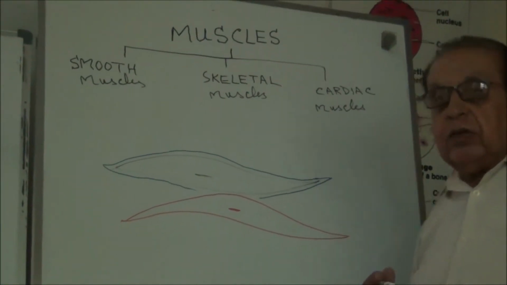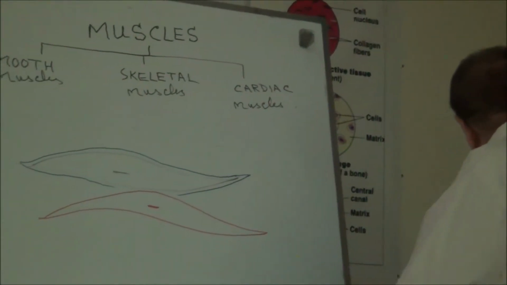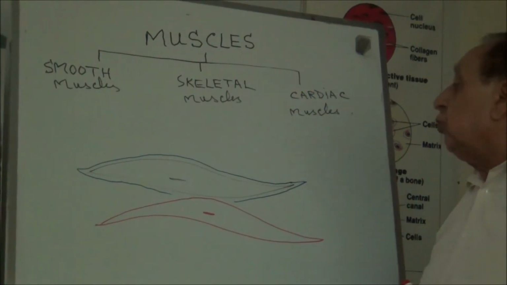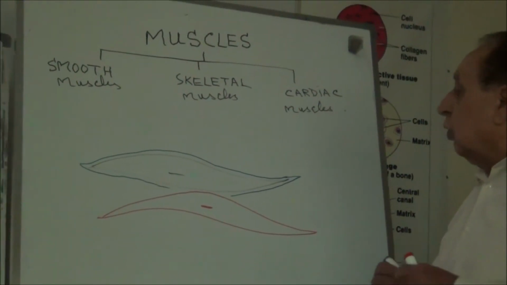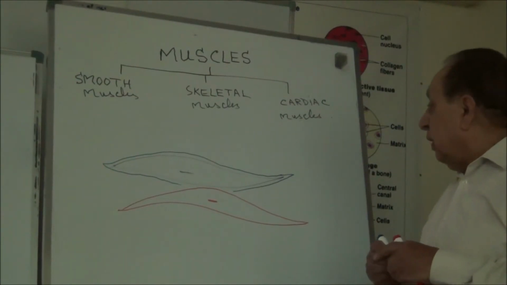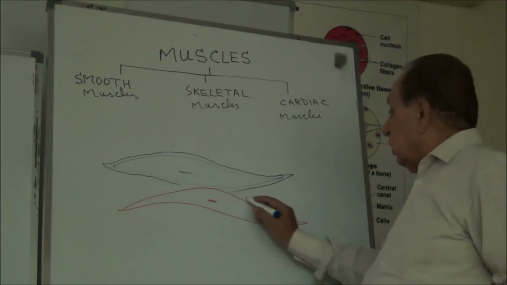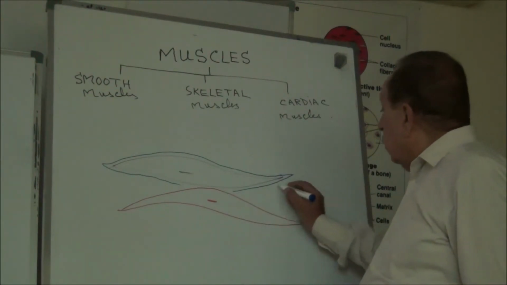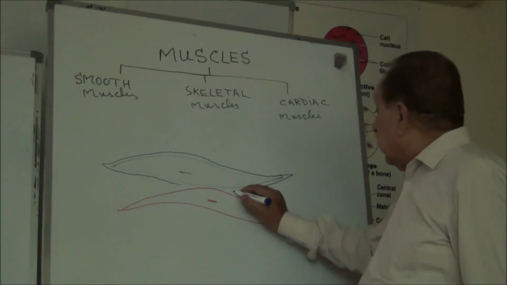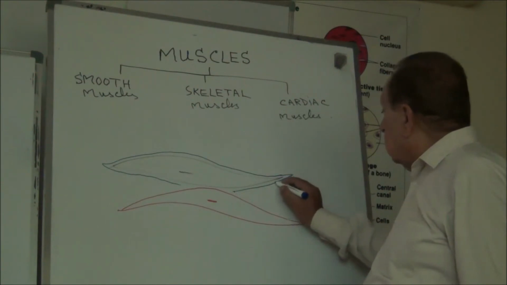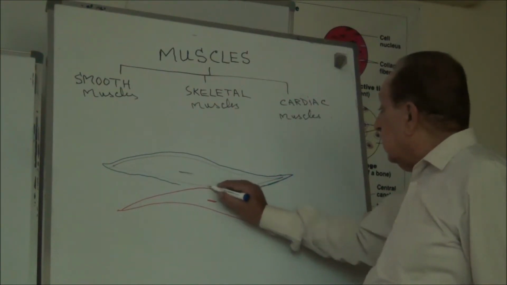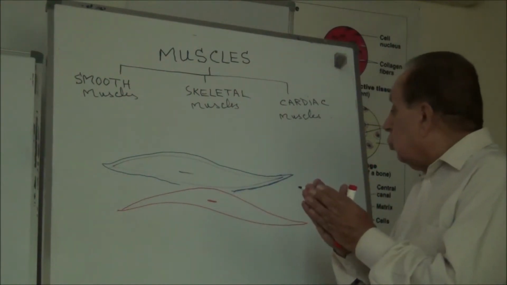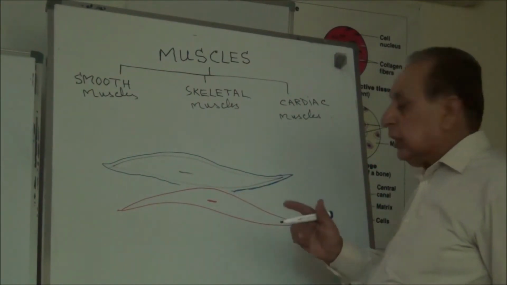Now this external lamina is formed by the collagen fibers and the reticular fibers. As these cells or fibers are close to each other, this external lamina covers the cell except in an area where these cells are attached to each other.